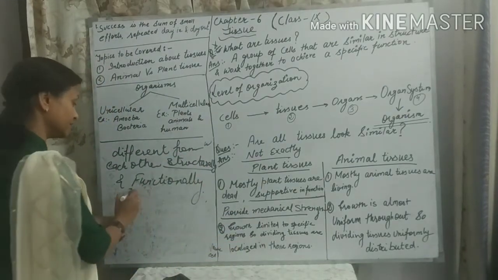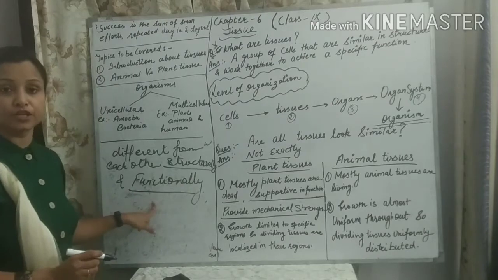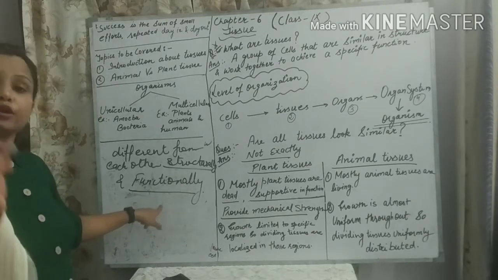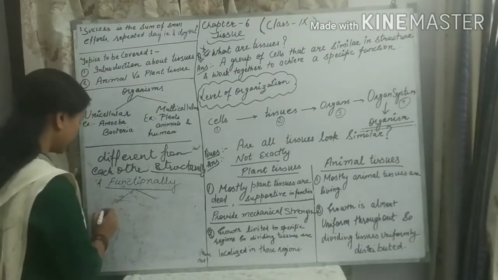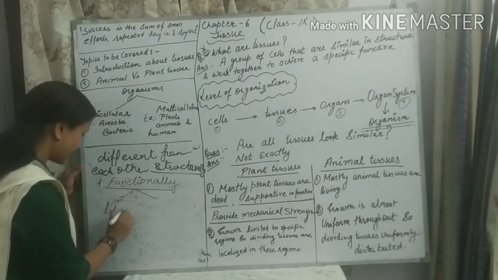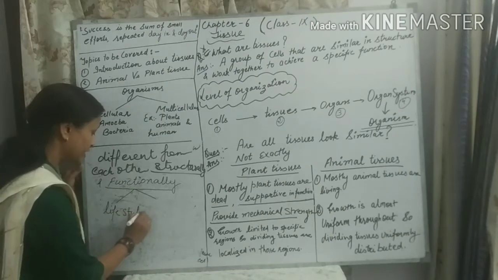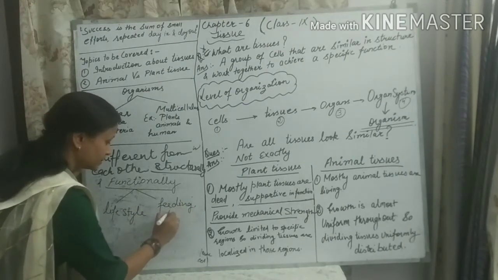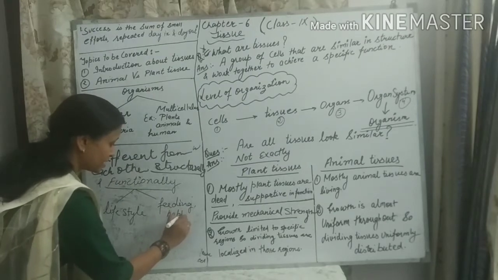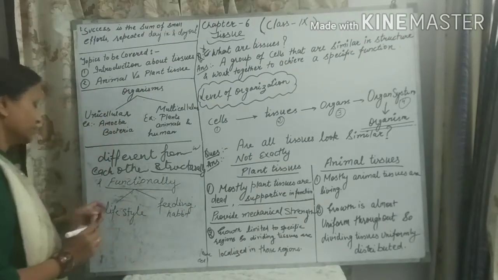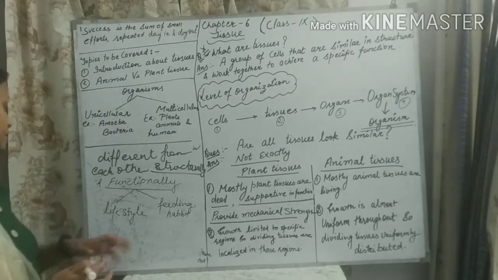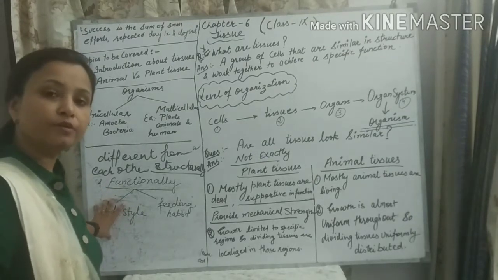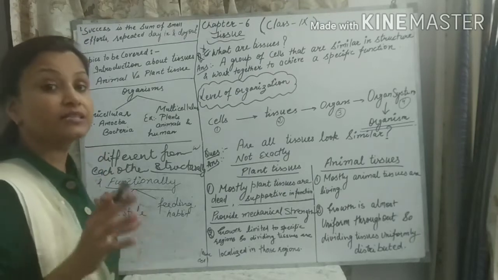And they are also different from each other functionally, because their living habits are different, because of different lifestyle and different feeding habits. So how do animals and plants differ in their lifestyle and in their feeding habits? Lifestyle of plants and animals is different because generally plants are static.